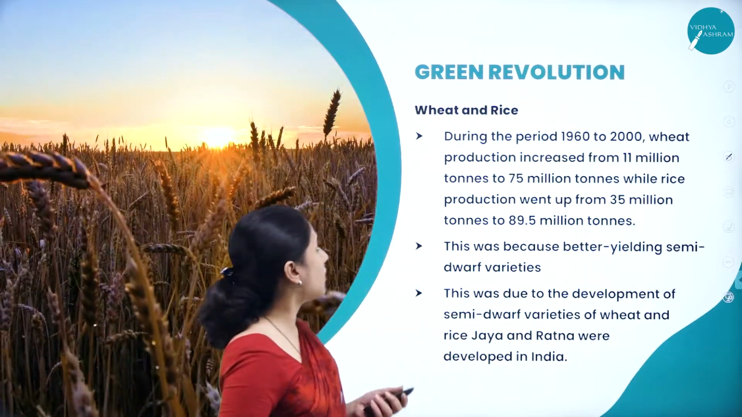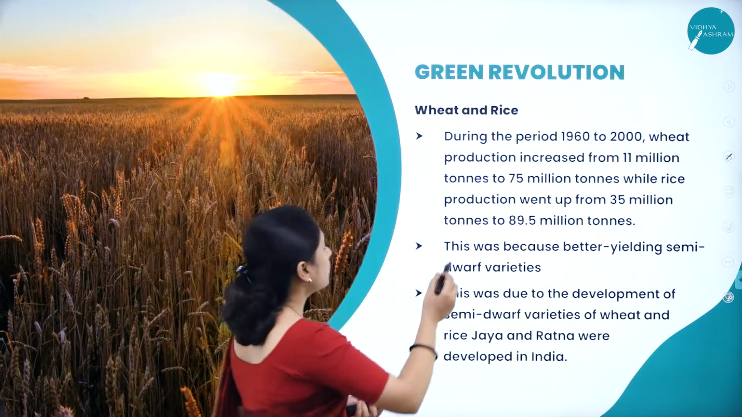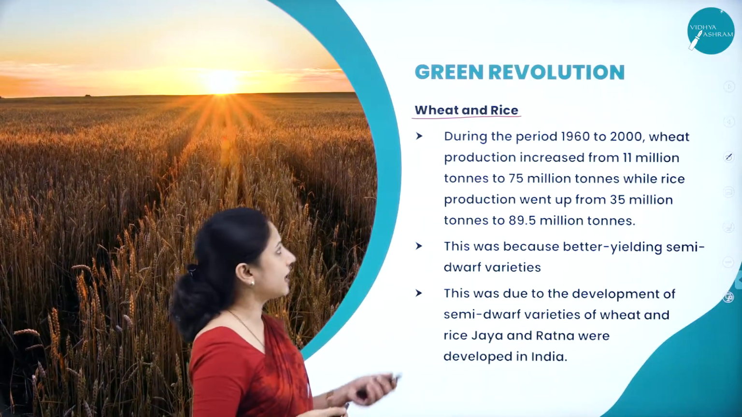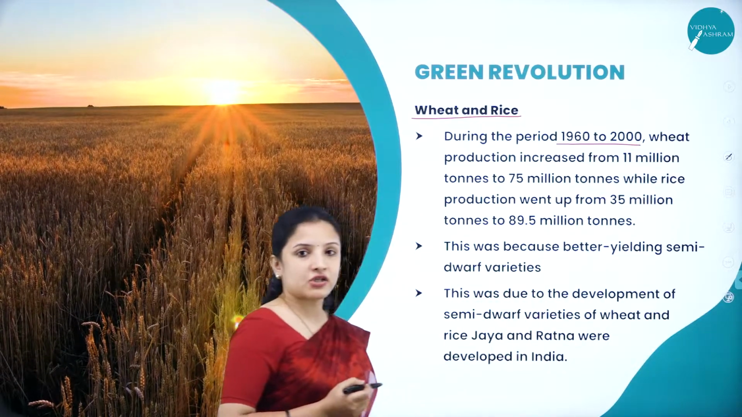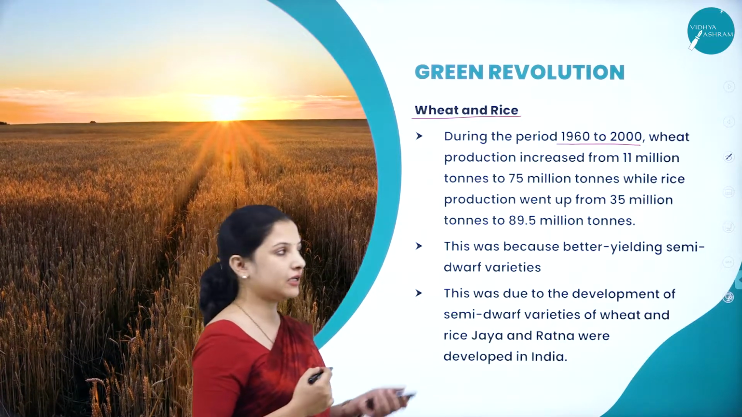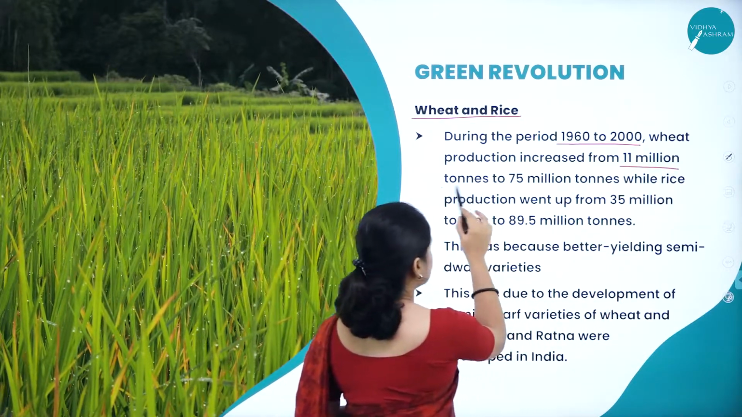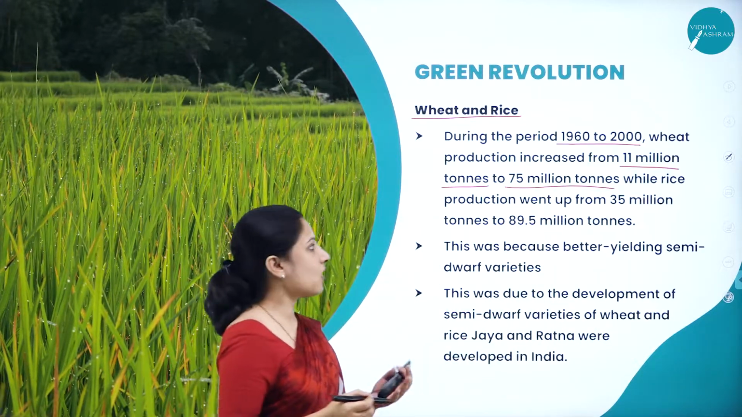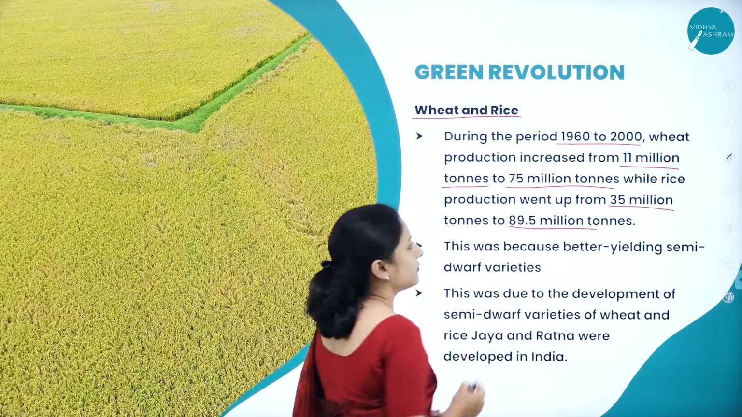So next, talking about the Green Revolution, wherein they developed high yielding varieties of wheat and rice. How did it develop? What were the strategies that were followed for that? During 1960 to 2000, wheat production increased because of plant breeding and development of new varieties of wheat. The wheat production in a country increased from 11 million tons to 75 million tons, while the production of rice in a country also increased from 35 million tons to 89.5 million tons.